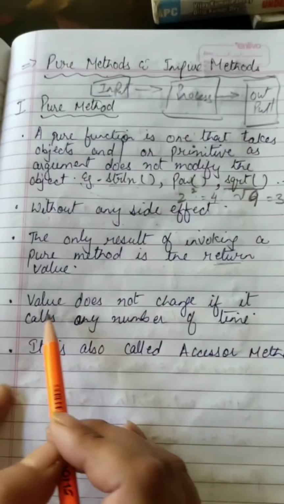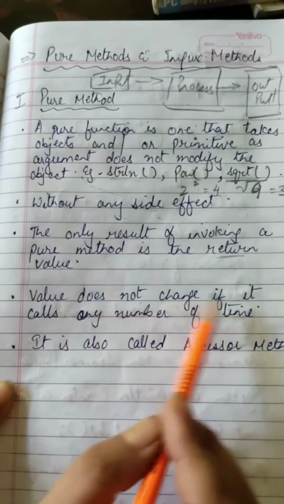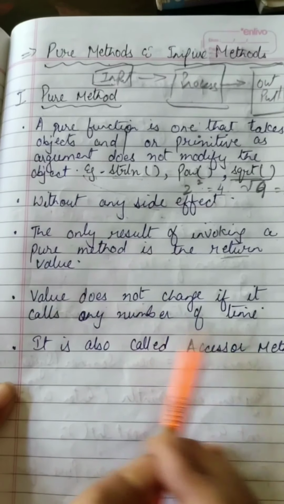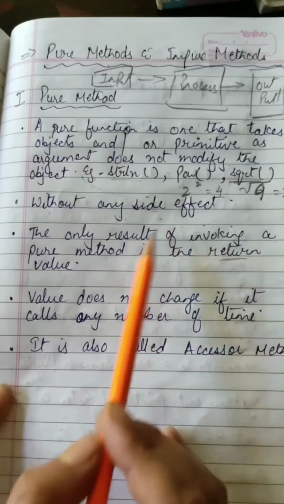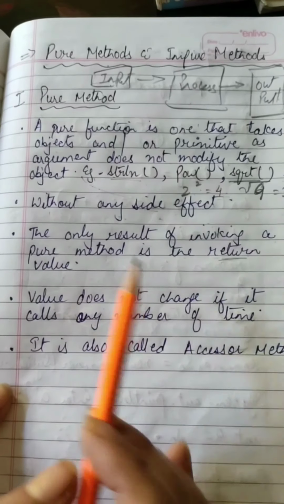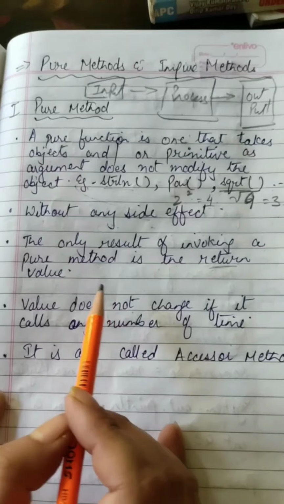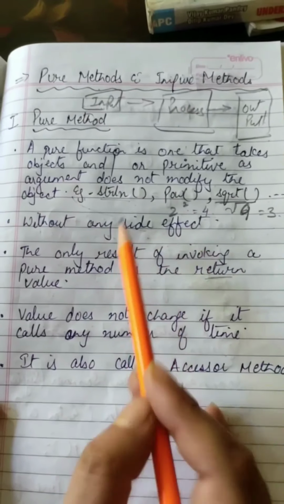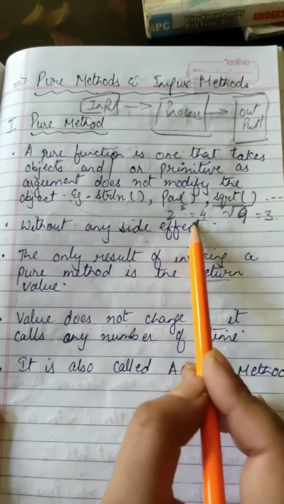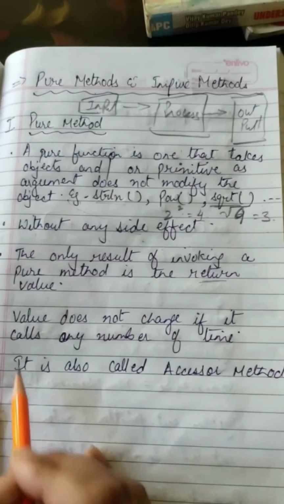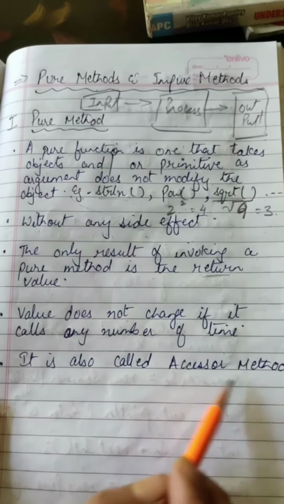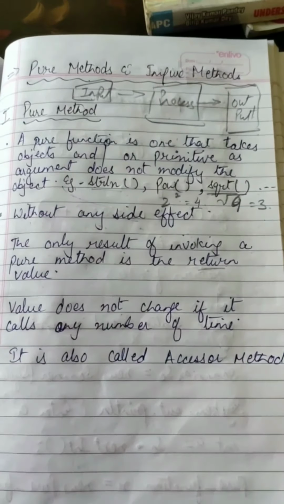The value does not change if it is called any number of times, because these functions do not affect the state of the object. So no matter how many times you call the pure method, the output always remains the same. It is also called an accessor method.